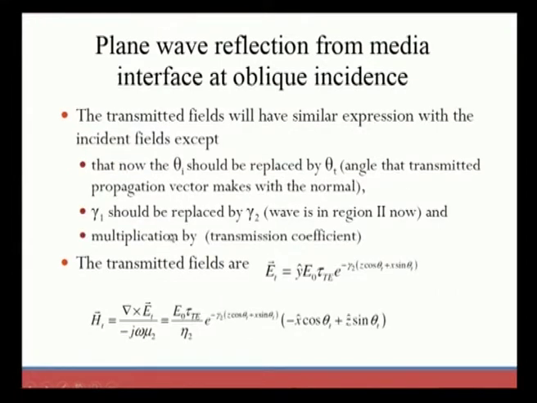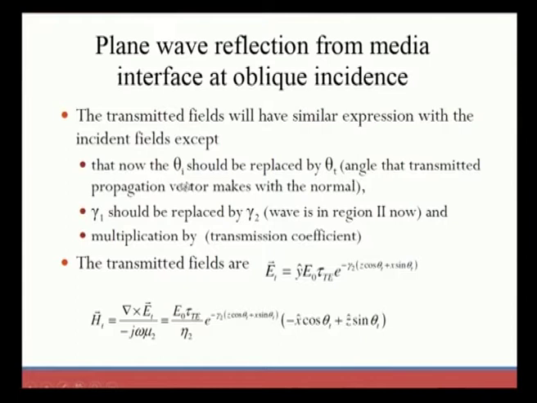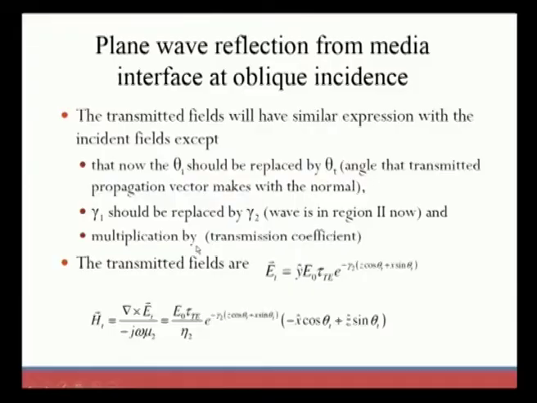The transmitted fields will have similar expressions to the incident field, except that theta i should be replaced by theta t. Theta t is the angle that the transmitted propagation vector makes with the normal.